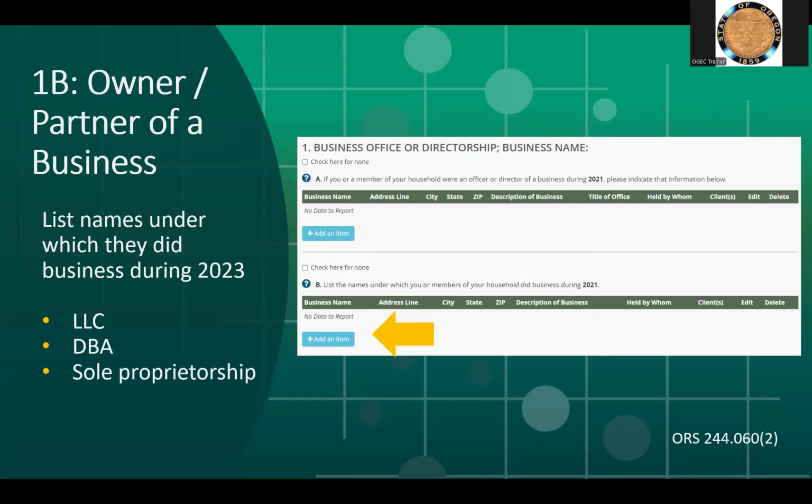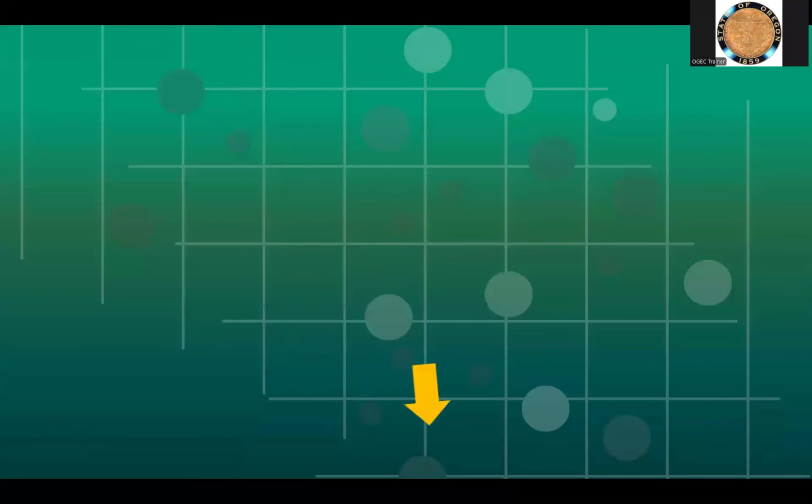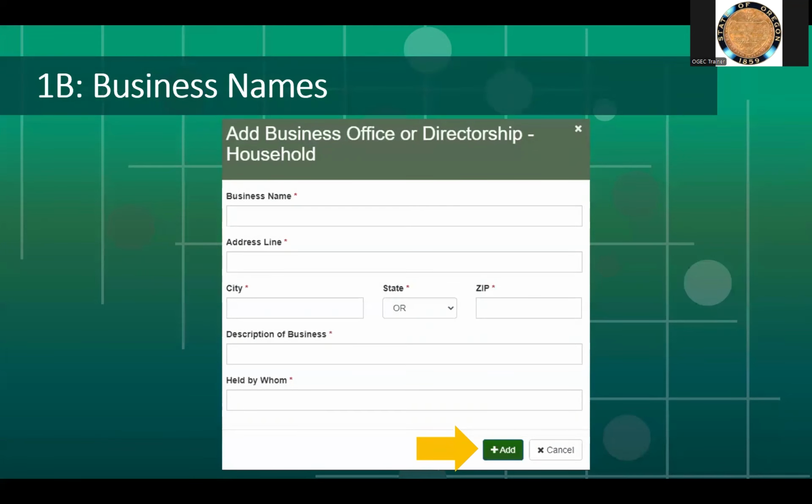If you have something to report, click on Add an Item. This is what the screen will look like when 1B, Add an Item, is clicked on. Click Submit to add a business after you've filled out all the information.